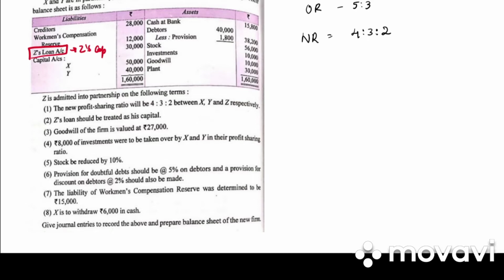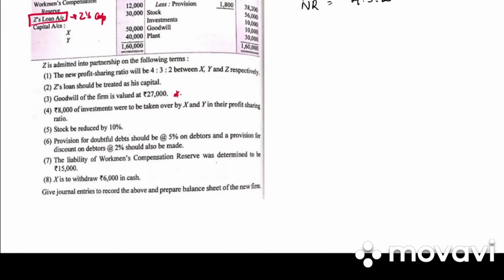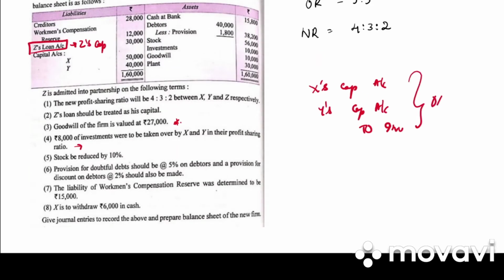Goodwill of the firm is valued at 27,000. They have not given us Z's share of goodwill. We need to find out that. 8,000 of investment were taken over by X and Y in their profit sharing ratio. So the investment is taken by X and Y in profit sharing ratio. So this is something new. In this case, what will be the journal entry? It is X's capital account, Y's capital account to investment. In what ratio will it be? It will be in the old ratio.